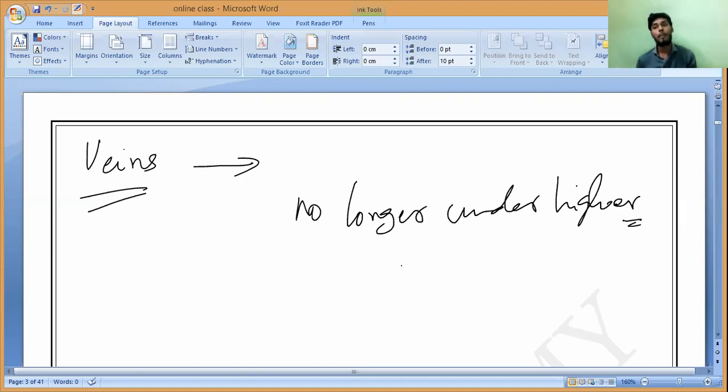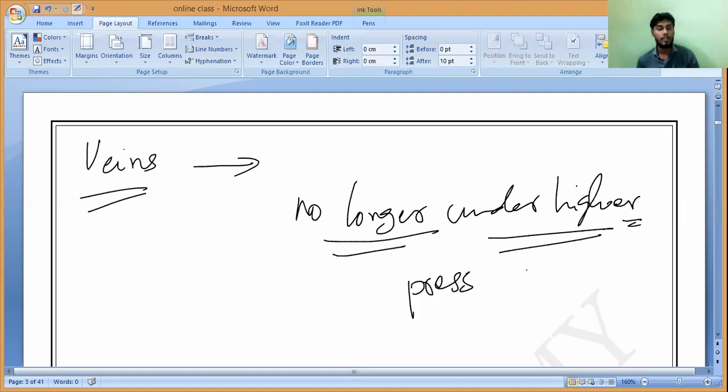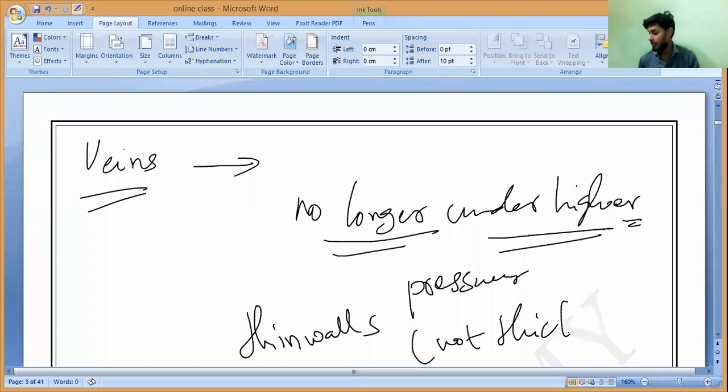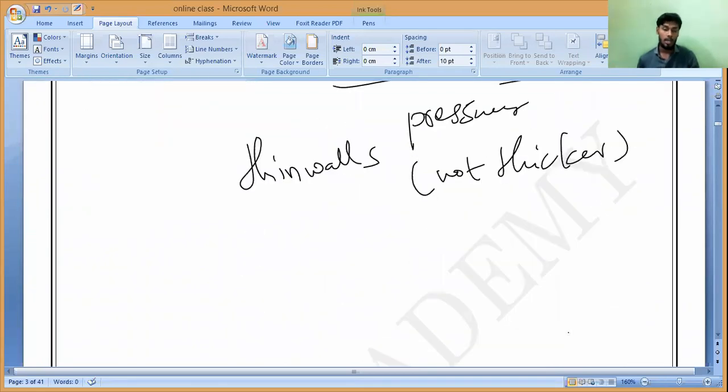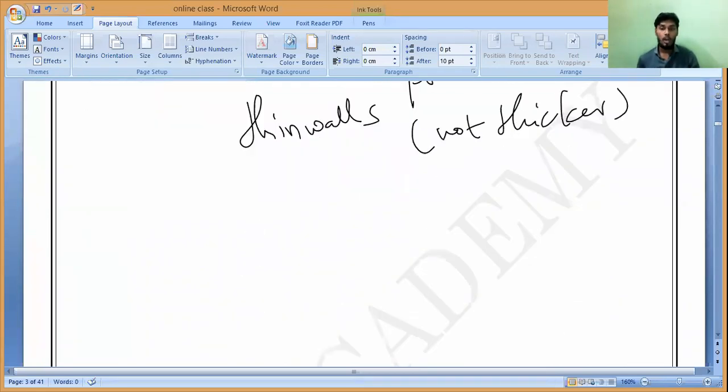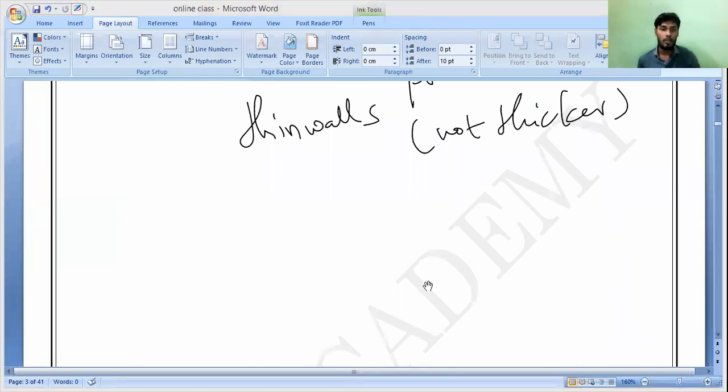Blood will never pump to the heart. Is it yes or no? Yes, sir. That is why they are no longer under high pressure. Blood is no longer under high pressure, so they have very thin walls. Understand? Their walls are not thicker, and they will bring the blood from all the parts to the heart. I will say that they have walls which will prevent the backflow of the blood, because the blood is not under high pressure. Do you understand?